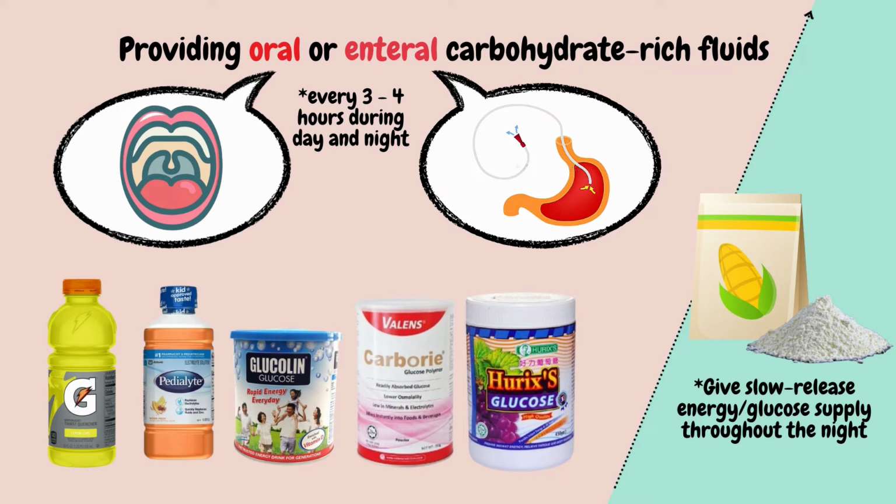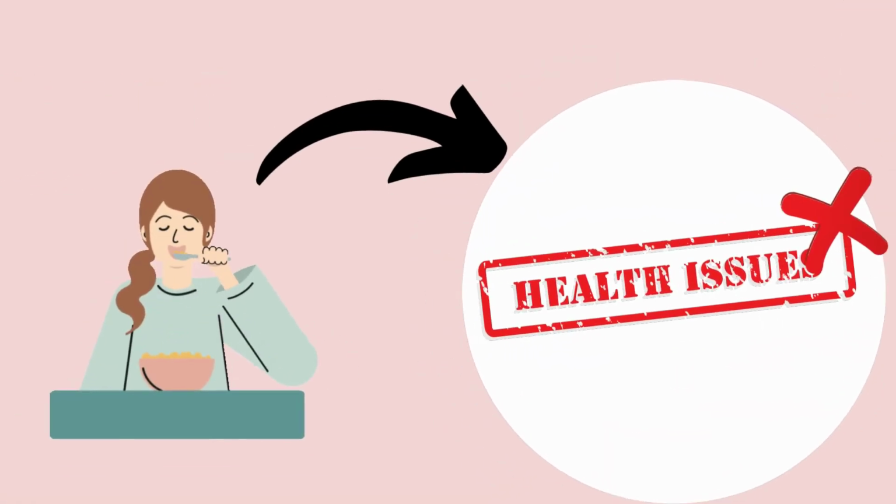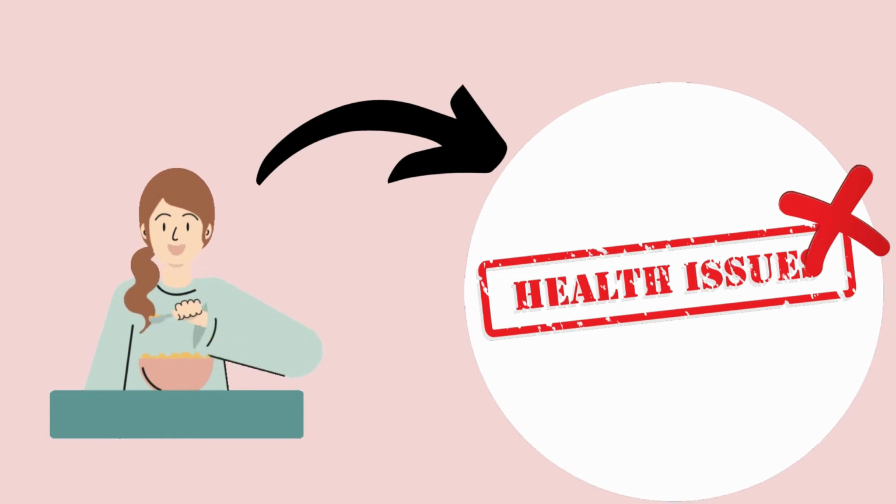For example, Gatorade, Pedialyte mixed with salt, carbohydrate powder, Glucolin, Valence Carbory glucose polymer, and Hurix glucose powder. Also, give uncooked cornstarch, which gives slow-release energy or glucose supply throughout the night. Next, eat on a regular basis. People with FAOD may need to eat often to prevent health problems.